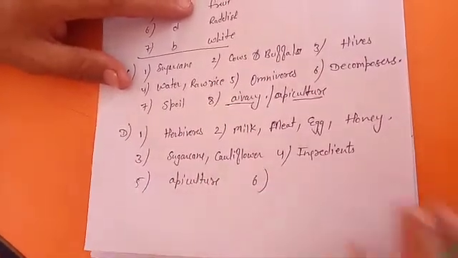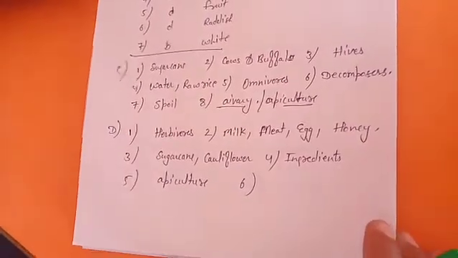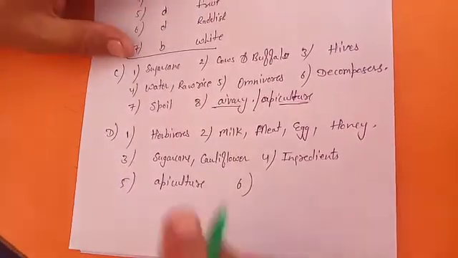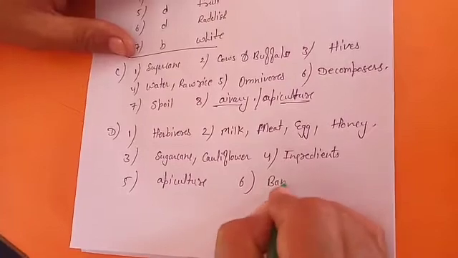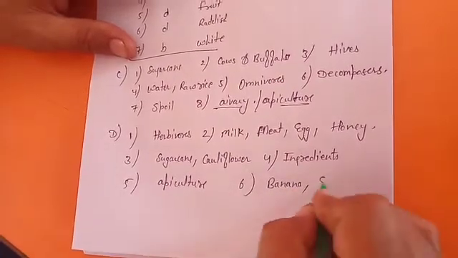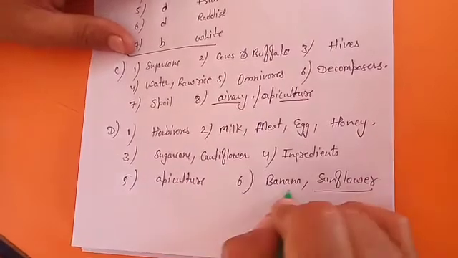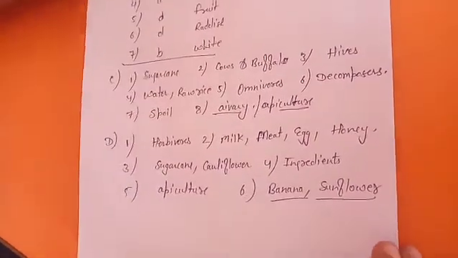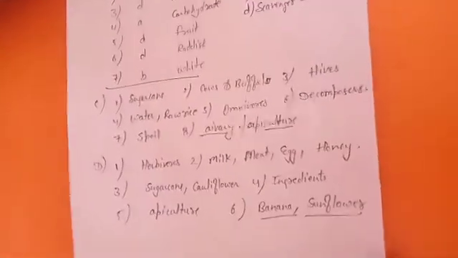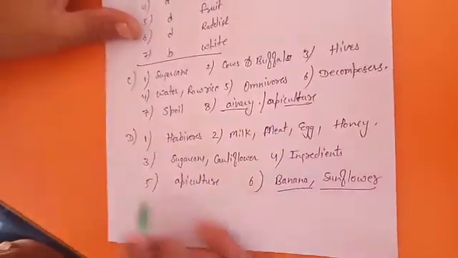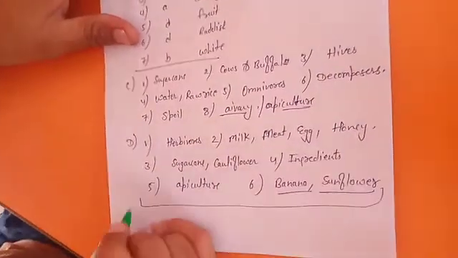Sixth, the last one, name 2 plants whose flowers are eaten as vegetable. So you can use banana and sunflower. Okay, these 2 are edible parts of some plants. So we have your homework clearly solved up to here.